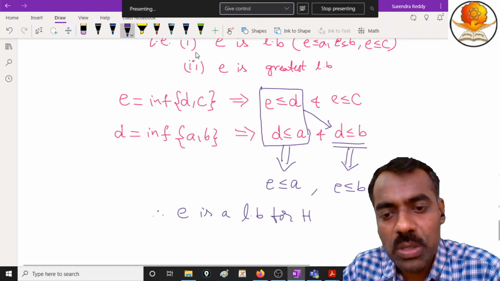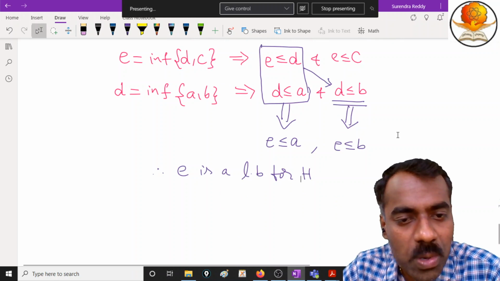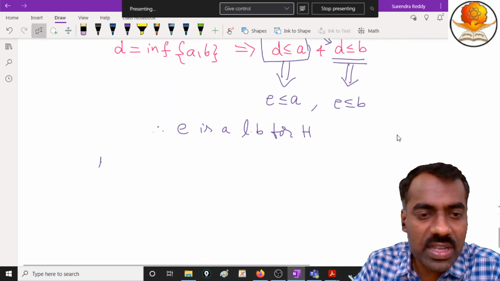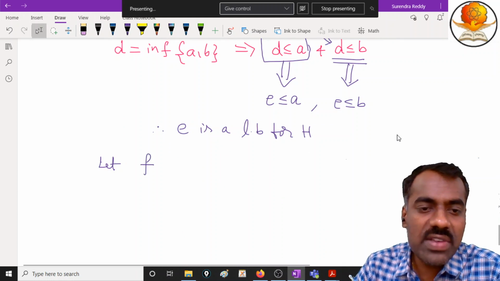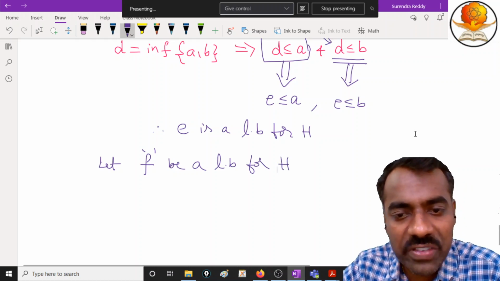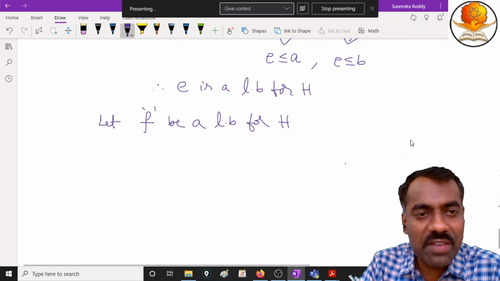Now, what do we want to show? We want to show that if at all any other lower bound is there, then E is the greatest lower bound. Is this clear? So start with, let me call it F, be a lower bound for H. What is the meaning of saying that F is a lower bound of H? What is meant by saying F is a lower bound of H?